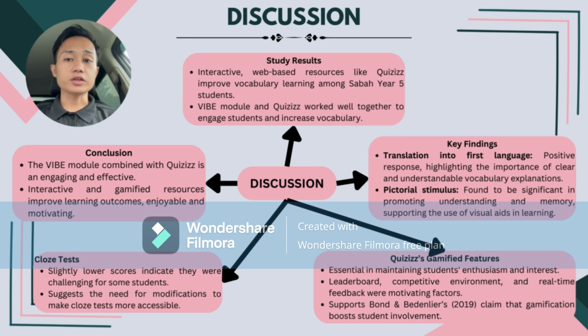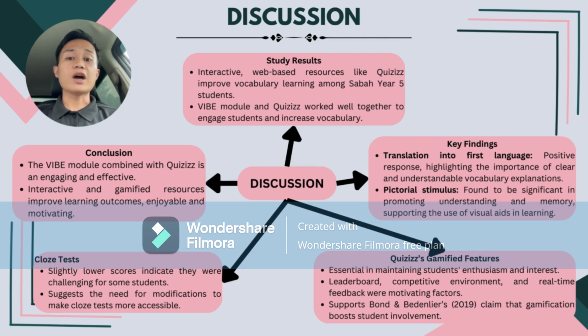Moving on to discussion, interactive web-based tools like Quizizz combined with the Vibe module significantly improved vocabulary learning for Sabah Year 5 students. High mean scores reflected strong engagement and learning outcomes. As for the key findings, we can say that the translation makes the explanation clearer and helps students grasp new words. Pictorial stimuli could enhance understanding and students' memory. Quizizz gamification, such as leaderboard competition and real-time feedback, kept students motivated and engaged, supporting research on the benefit of gamified learning. Closed tests were effective but slightly challenging, suggesting a need for improved accessibility.